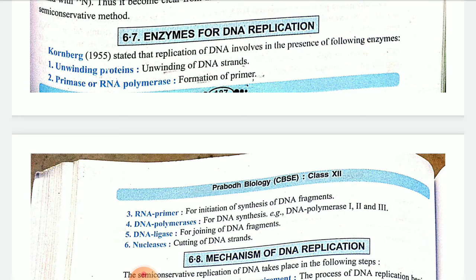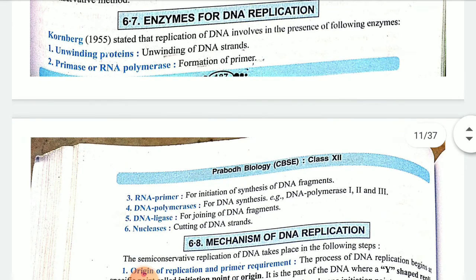Then polymerase enzyme is there. Polymerase is of 3 types, polymerase 1, polymerase 2 and polymerase 3. Then DNA ligase is there. That ligase basically will combine the smaller fragments into a larger one. Then nuclease: if any defective segments have been formed, they will be removed. Once again I am discussing the enzymes for DNA replication.